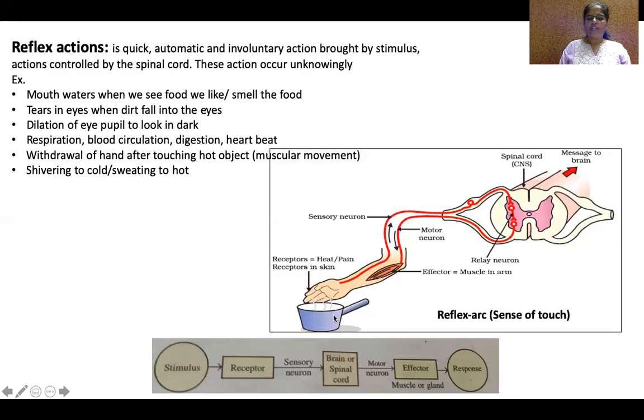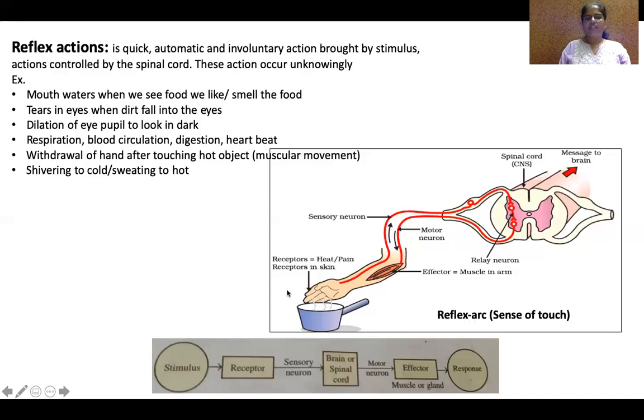Here, this hot plate acts as the stimulus, the skin acts as the receptor, then the sensory neuron, motor neuron, and muscles act as the effectors, which perform the function. Thus, the function is happening. This entire process is called a reflex arc, due to the sense of touch. Just remember this picture. They might ask to label the parts of the reflex arc.